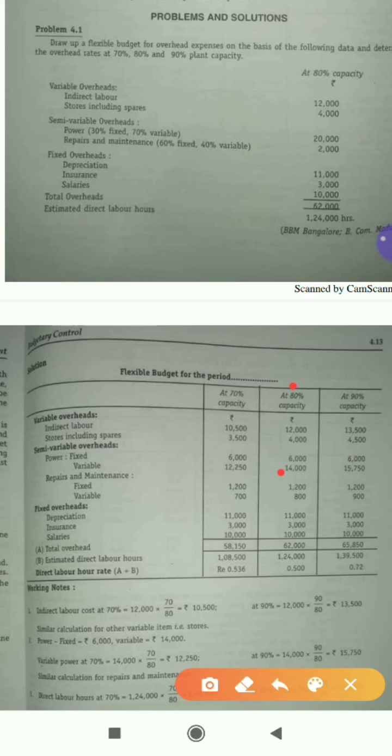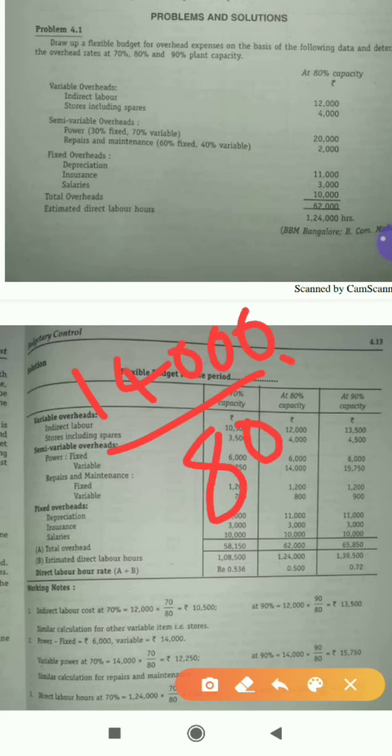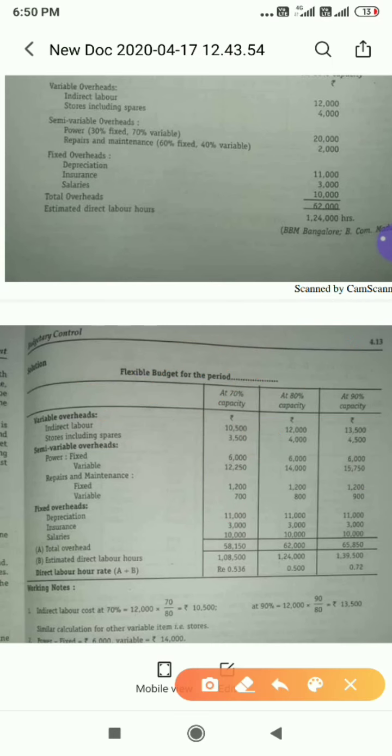80% capacity. Now we look at 70 and 90. What we have done already here, the same should be applied here. Now simple, 14,000 is for 80%. You have to calculate for 70. How much value will you get? 12,250. And the same should be done for 90%. 14,000 divided by 80 into 90. So we will get 15,750. We are done with power. Next we will go to repairs and maintenance.